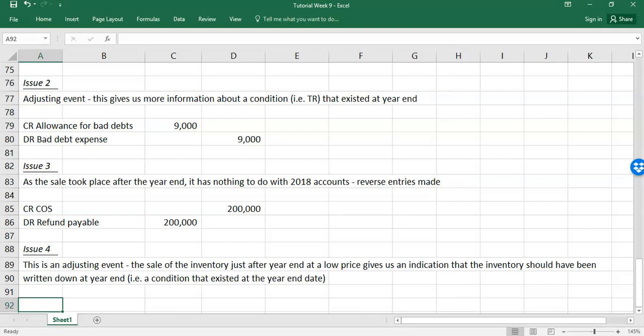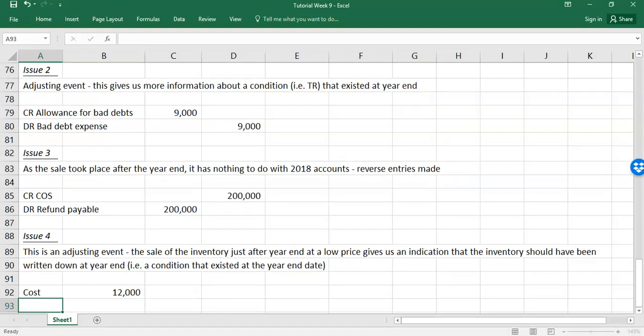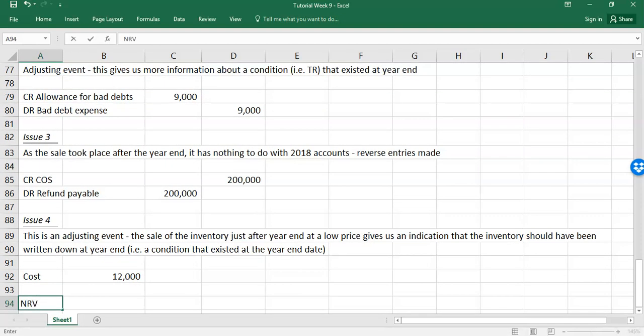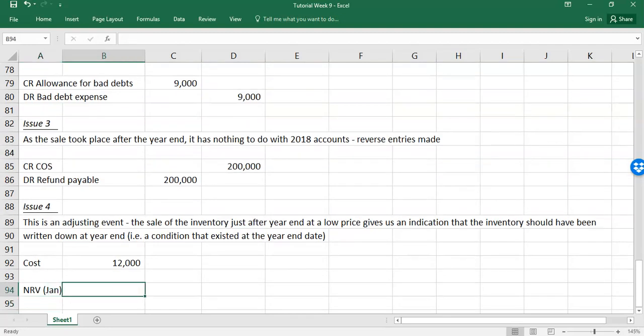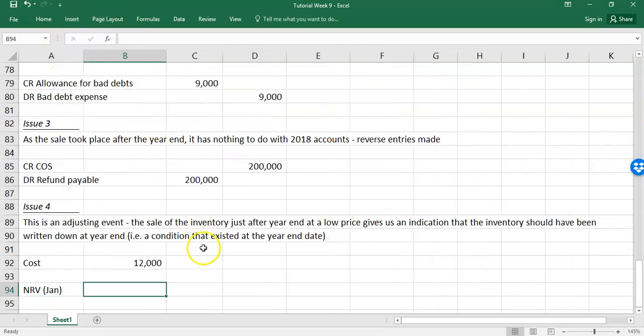So we had the inventory at the year-end. We know they're close to their perishable date. So we need to figure out what our net realizable value was. The cost we're told is 12,000. What was the NRV, or what were they sold for in January? Because that gives an indication what their NRV was at the 31st of December.